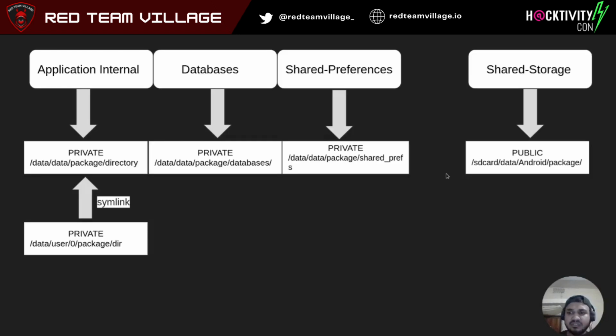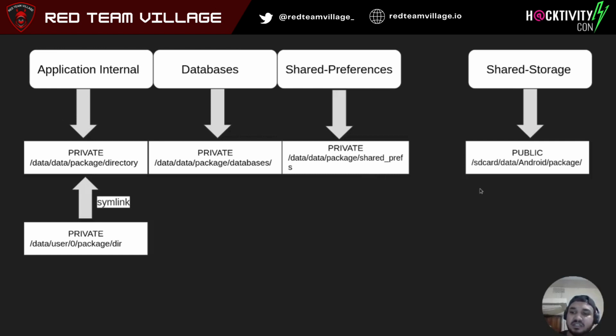Now let's see a distribution for this. Storing files on Android is majorly divided into two forms. The first is private and the second is public. By private I mean only the application itself can access it. Other applications won't be able to access it directly.